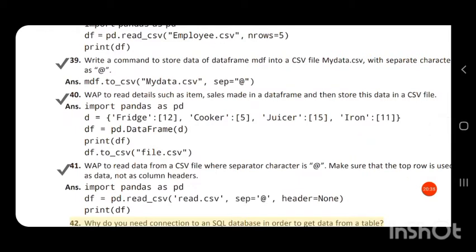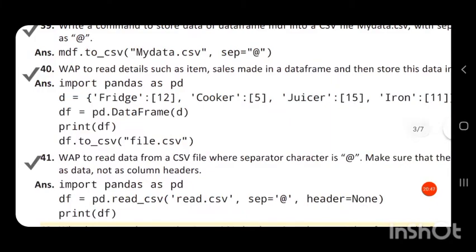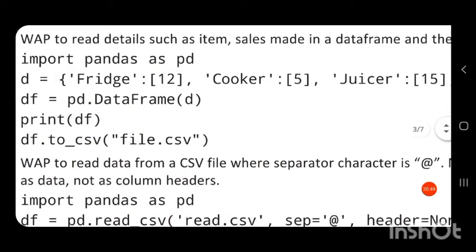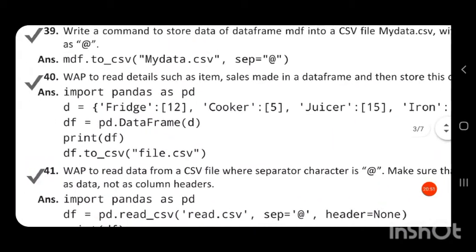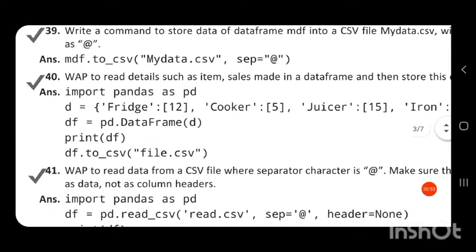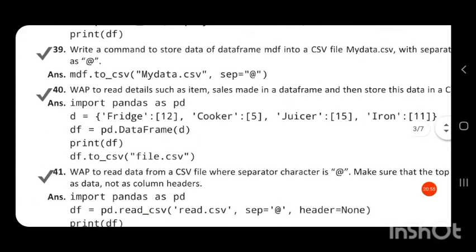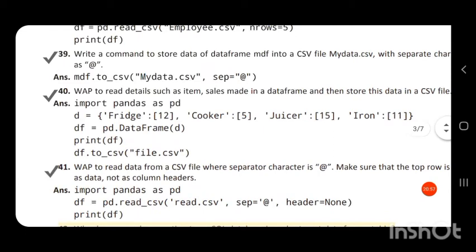The column values are to be given in the form of values. The values in the dictionary should be a list. Even if a single value is present, it should be a list, enclosed in square brackets. So the keys are strings enclosed in single quotes, and the values are lists.